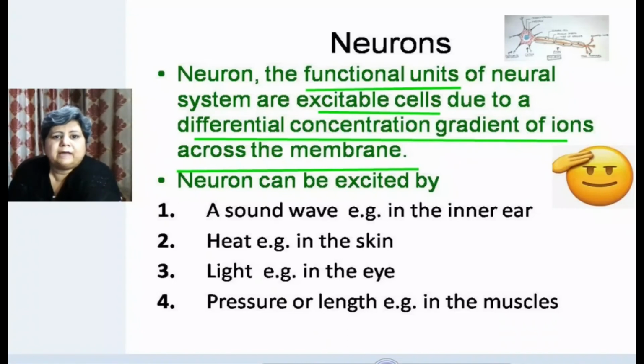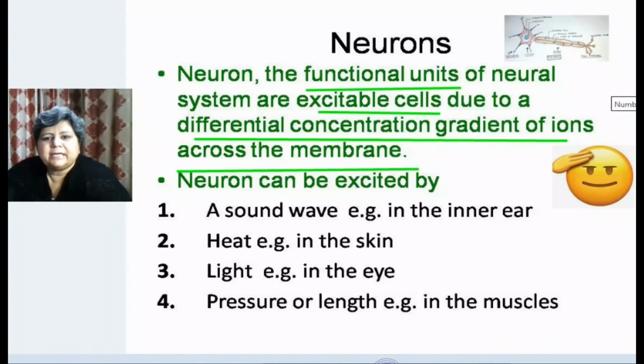Neurons also have these plasma membranes. Their plasma membrane is very sensitive to this concentration gradient, and whenever the concentration of sodium and potassium ions fluctuates, because of that neurons get excited and form the impulse. This differential concentration gradient may change because there may be an inflow of sodium ions or an outflow of potassium ions. Because of that, the neurons are excited.